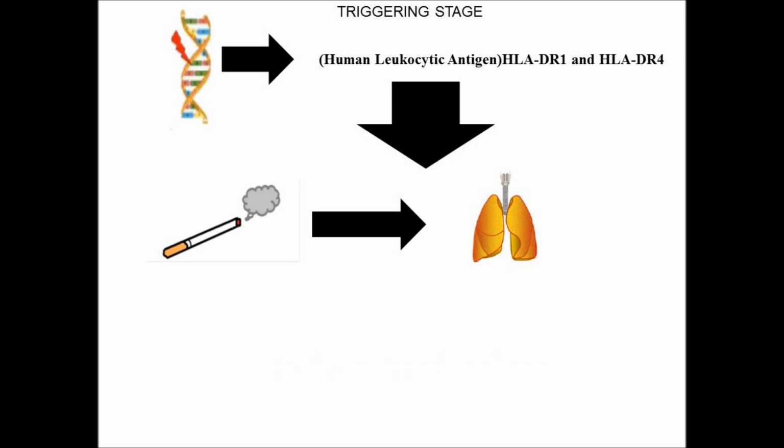Let's look at the calcium activated PAD later. So the disease can occur due to cigarette smoking or silica nanoparticles. That is an environmental factor along with the genetic matter.